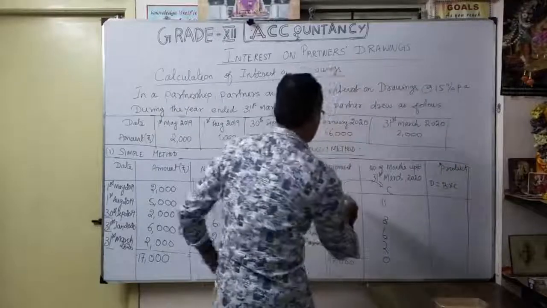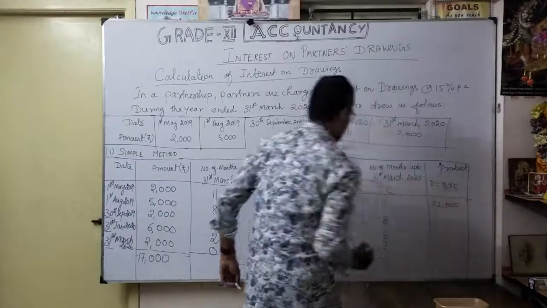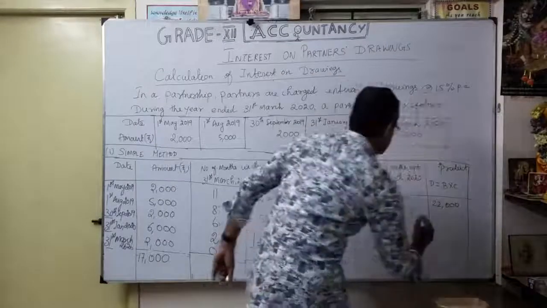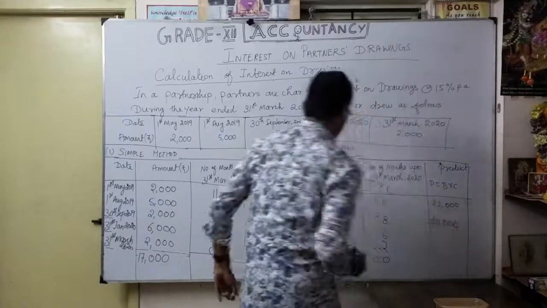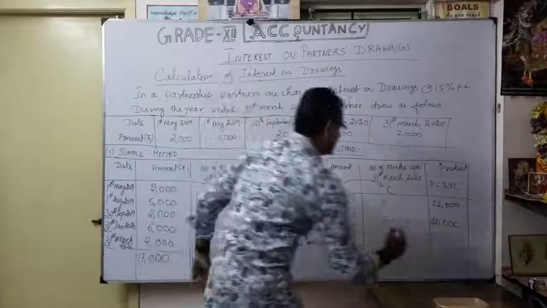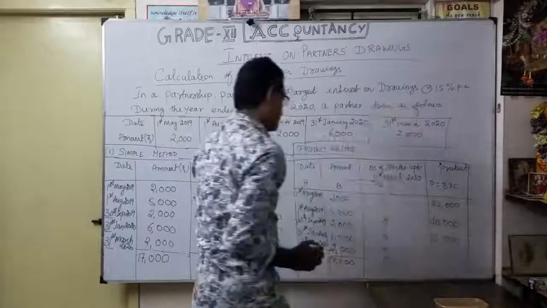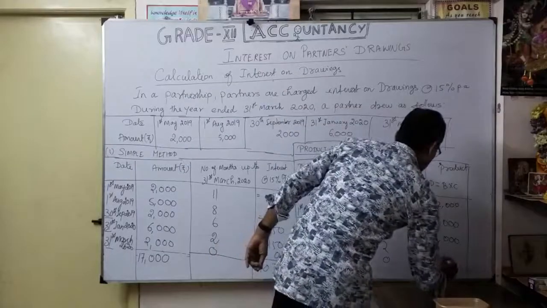So now we multiply 2000 into 11, 22,000, isn't it? Then 5,000 into 8, 40,000. Then 2,000 into 6, 12,000. Then 6,000 into 2, again 12,000.